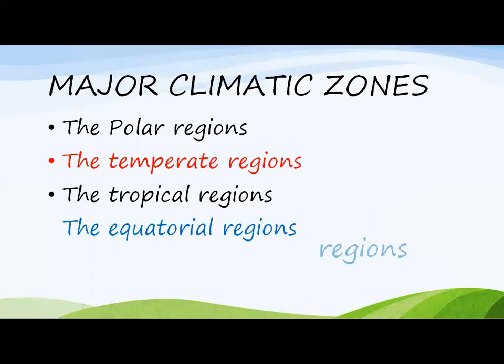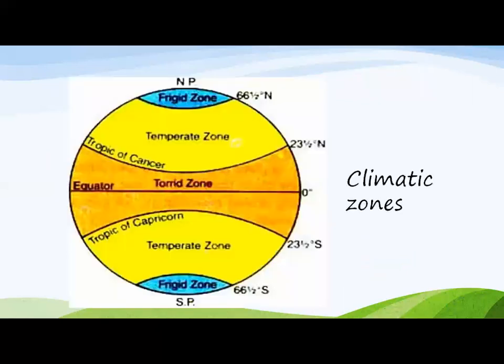And last is the equatorial regions. All the parts of the world which lie on the equator are called equatorial regions. The weather in equatorial region is too much hot. Here you can see different climatic zones. Blue color shows the polar region, yellow color shows the temperate zones, and orange color shows the tropical region.